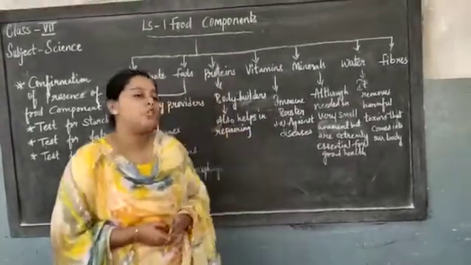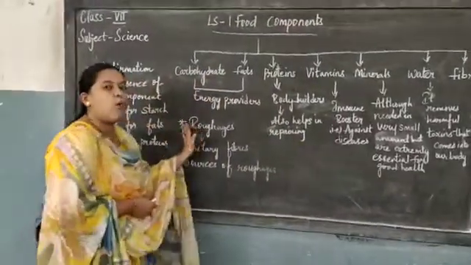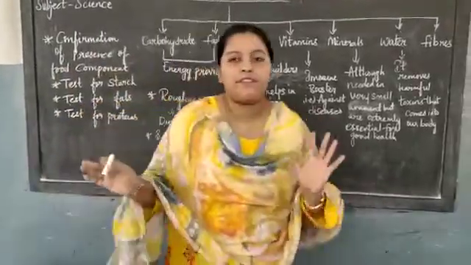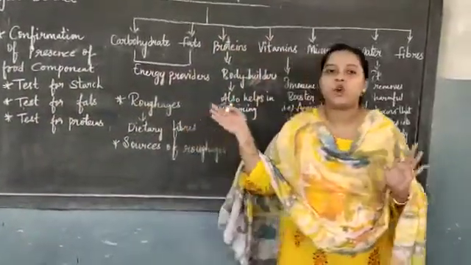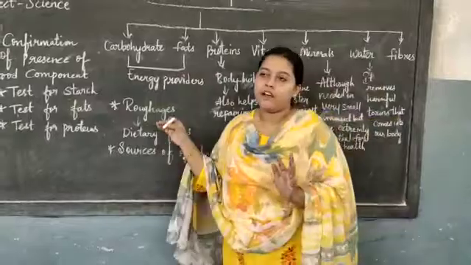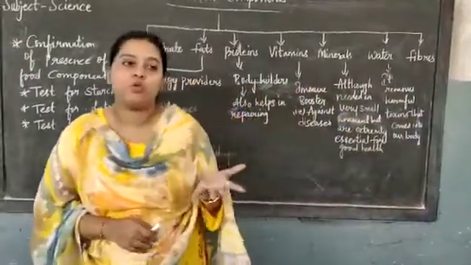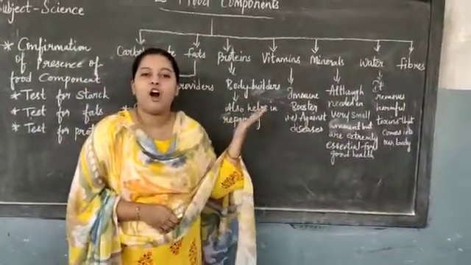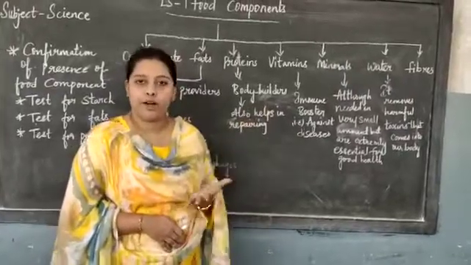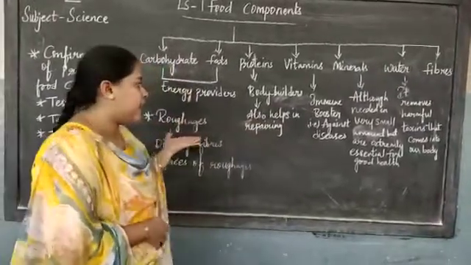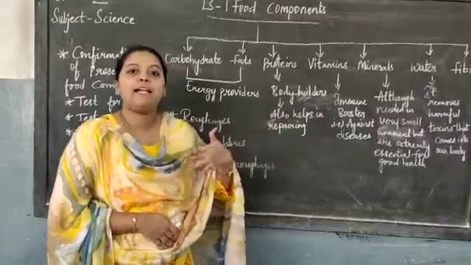Okay, apart from this, you are having roughages. What are roughages, children? What are roughages and dietary fibers? Roughages are also known as dietary fibers. Roughages are those which help you to get rid of undigested waste from your body, children. Roughages will provide your body a bulk kind of food.